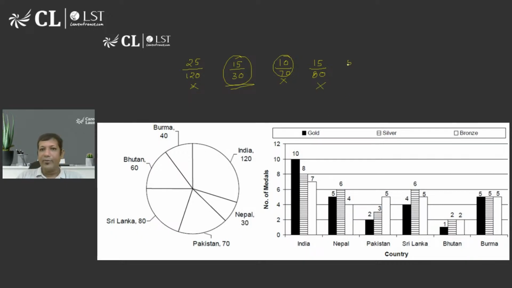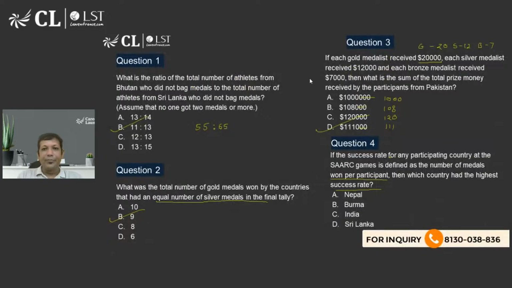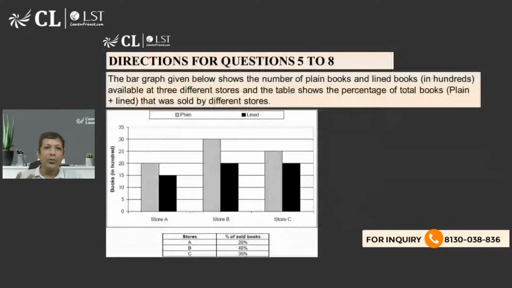Bhutan is getting 5 out of how many? 60. Definitely rejected. Burma is getting 15 out of 40. Definitely rejected. So which country has the largest one? That's going to be Nepal. Very nice. So the answer of this question is going to be option A, that's Nepal. Okay. Now let's see this.